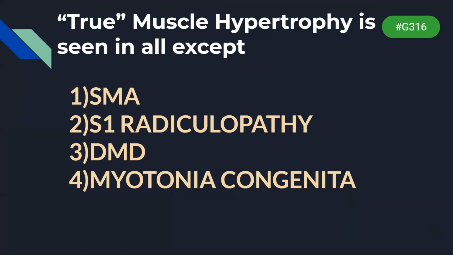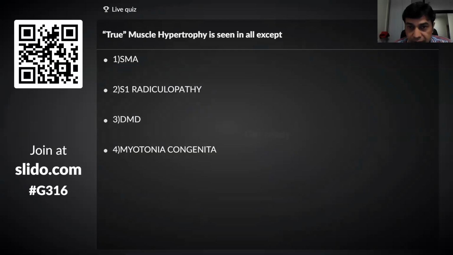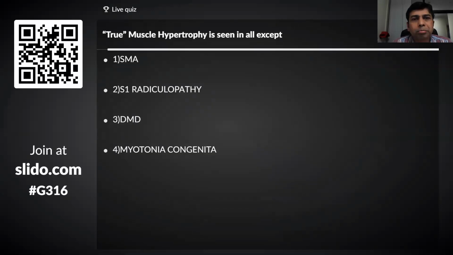Okay. Now, again, a question on clinical phenotype. True muscle hypertrophy is seen in all except, and I'm talking of true muscle hypertrophy: spinomuscular atrophy, S1 radiculopathies, Duchenne, and myotonia congenita. So true muscle hypertrophy is seen in all except, get ready and vote. So which has pseudo muscle hypertrophy among all these four?